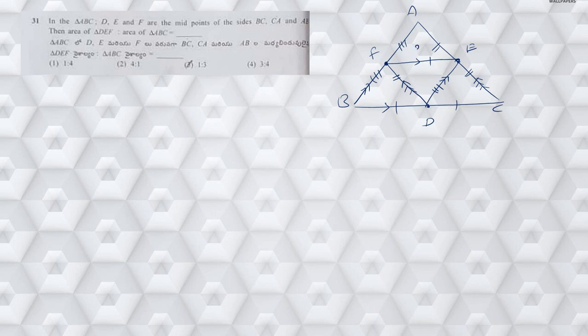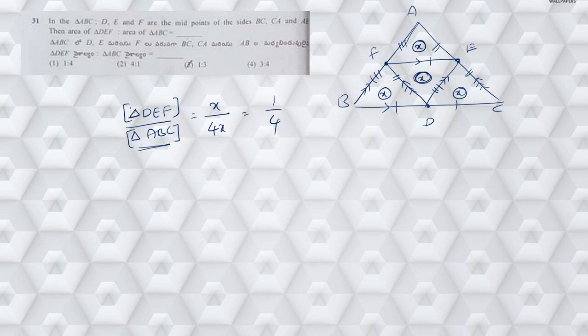So when all the triangles are congruent, if I consider this area as x, then all these areas will be equal to x, right? Now what is he asking? Area of triangle DEF divided by area of triangle ABC. Area of triangle DEF is this particular part, which is x, and area of triangle ABC is this whole triangle. So the whole triangle contains 4x, so the ratio is 1 by 4. Hence the answer is 1 is to 4.